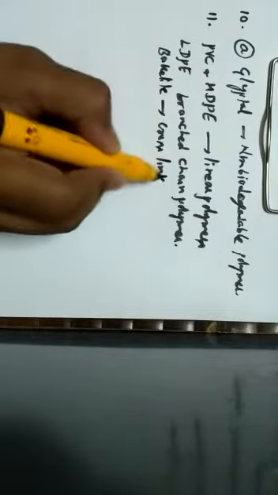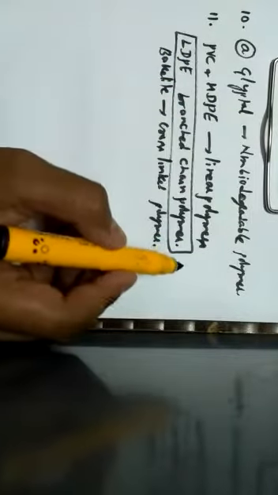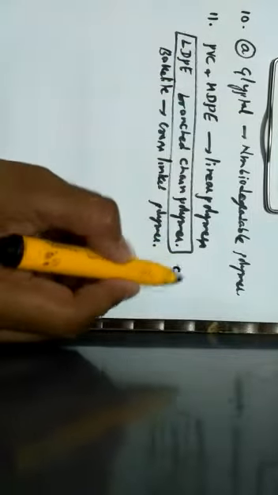The other option, bakelite, is called a cross-linked polymer. The question asked is which is the branched chain polymer, so LDPE is the answer, which is given by option C.